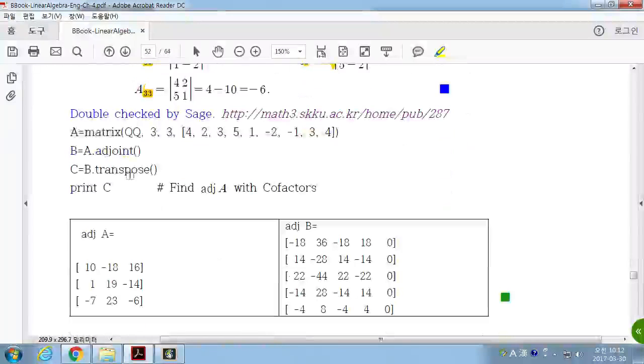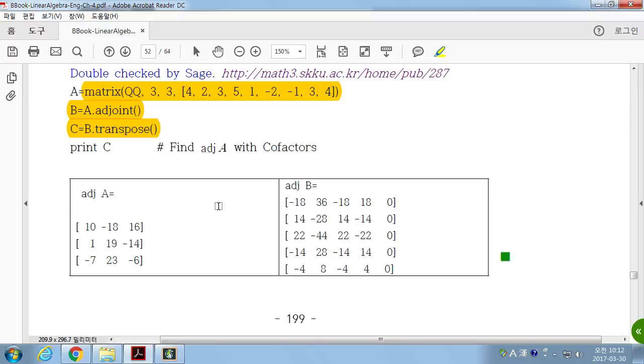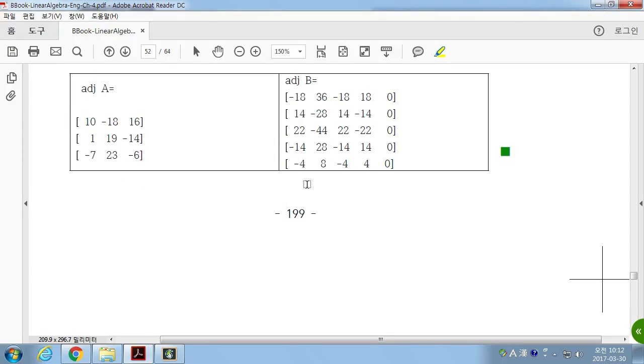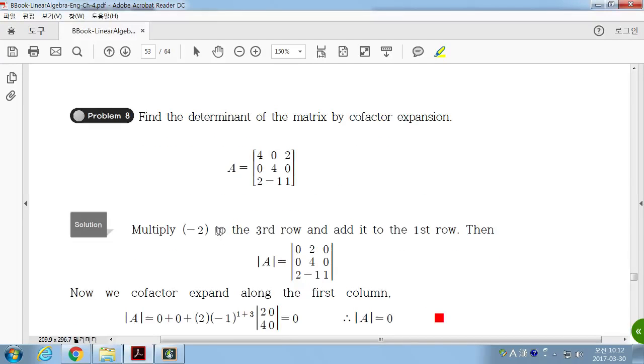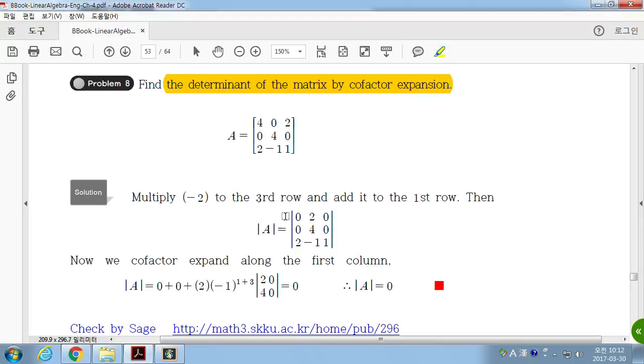And this can be done with this matrix: find the adjoint matrix, and then find the transpose of that. Okay? Then you have the cofactor matrix. Then you have the adjugate matrix of A and the adjugate matrix of B. Anyway, find the determinant of the matrix by cofactor expansion from A. Okay.